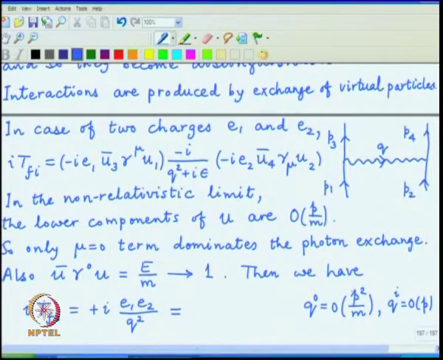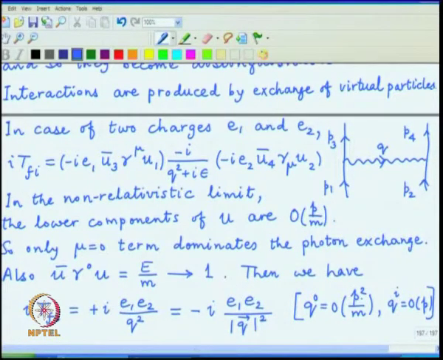And so, we can simplify this denominator as well. It had q0 square and q i square, both of them together, but q0 square is negligible. It is only the q i square which survives, and with the Minkowski sign, this now becomes E1 E2 divided by mod q vector whole thing square.